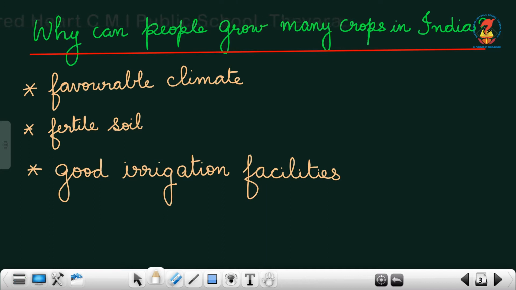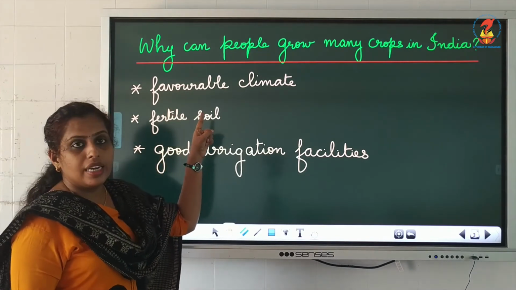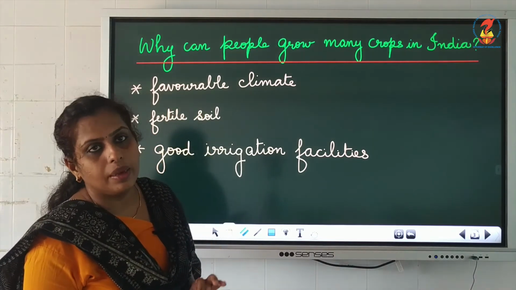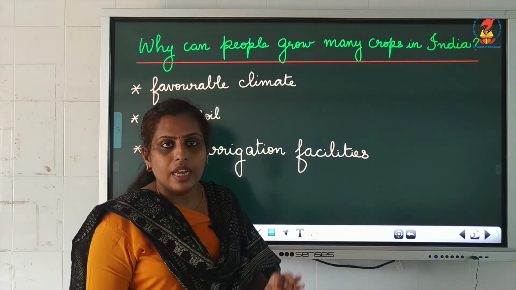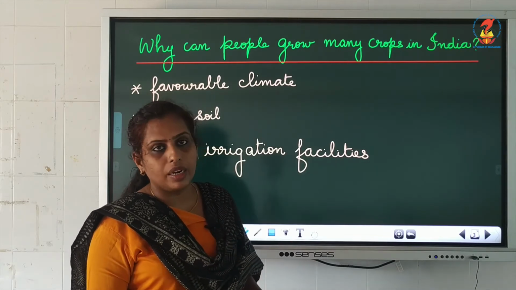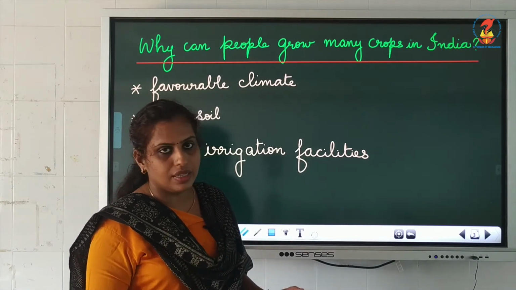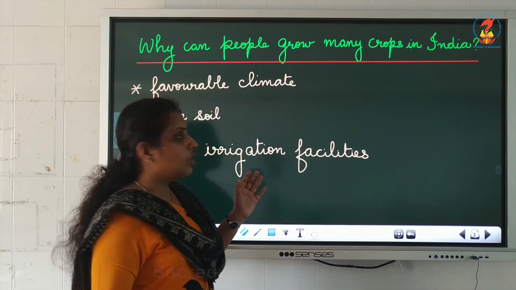Next question is, why can people grow many crops in India? What is the reason behind it? There are 3 main reasons. First one is India has a favorable climate. The climate needed for our crops is suitable in our country. So we have a favorable climate. We have a moderate climate here. Moderate means suitable for the plants, for the crops.